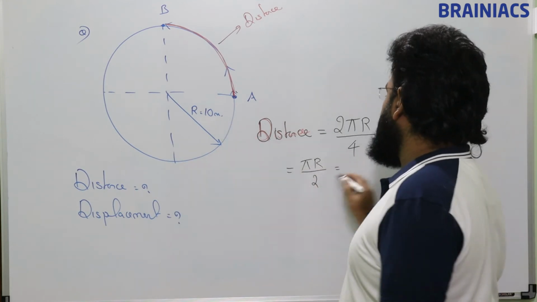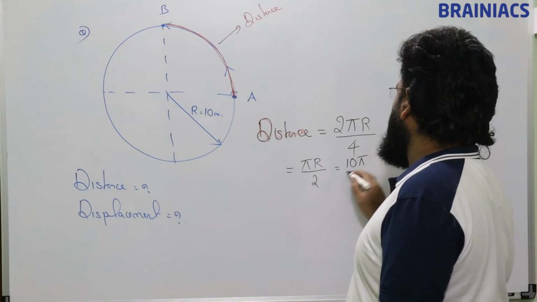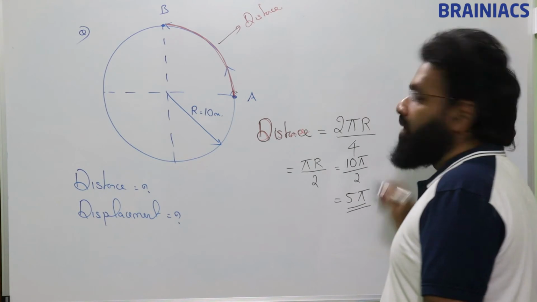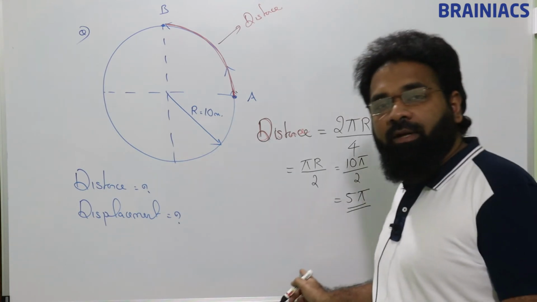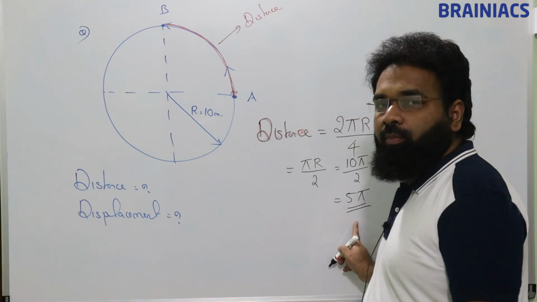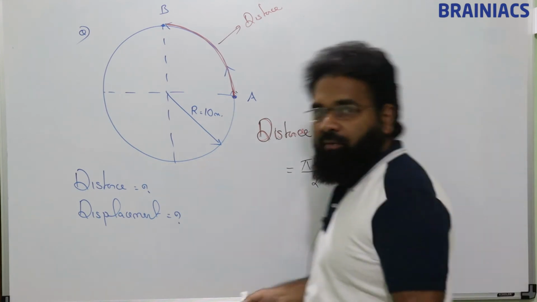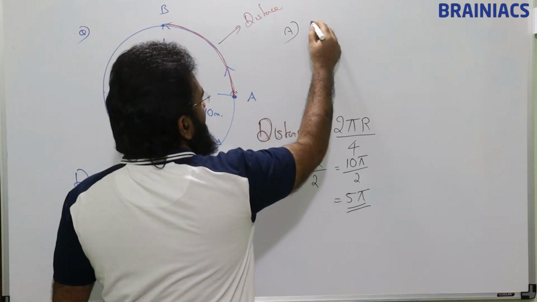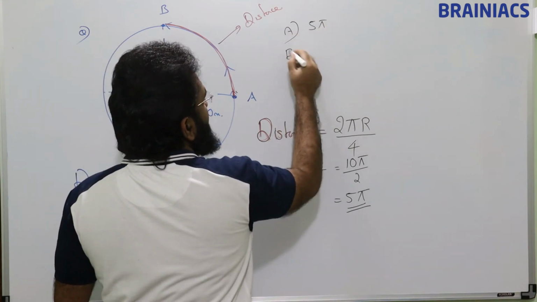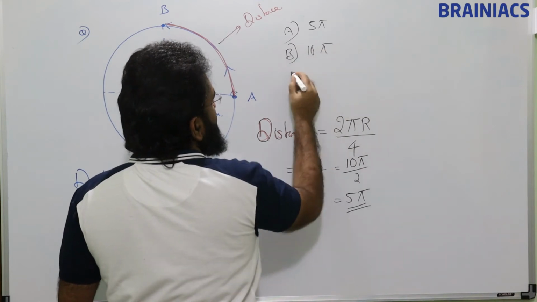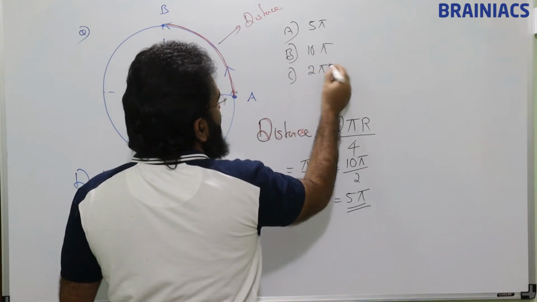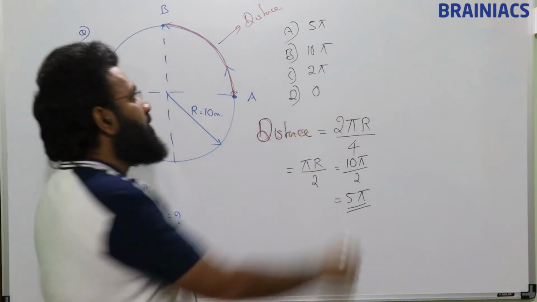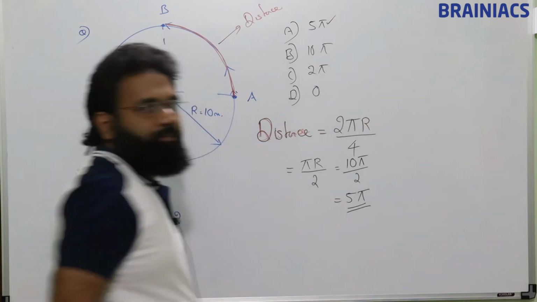So r is given as 10. So we can write 10 pi divided by 2. We can write 5 pi. So based on the option we are getting in the question, either we can mark 5 pi, or if they have simplified, we can simplify it and give. The options will be given like this, no? Option A 5 pi, option B 10 pi, option C 2 pi, option D 0, something like that they will be giving. So for distance, this is the correct answer.